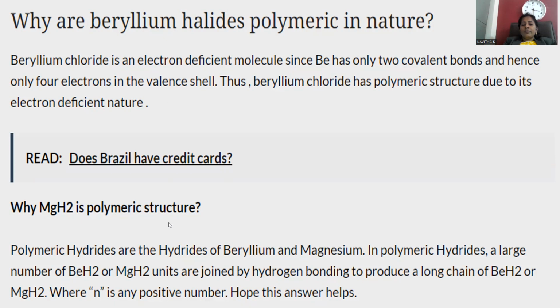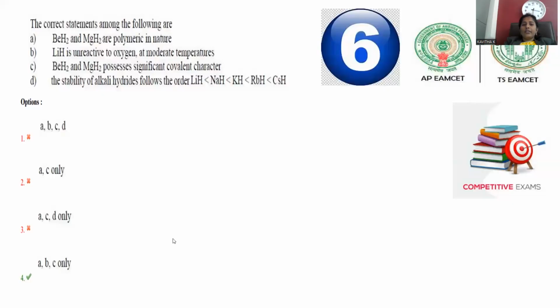Why is magnesium hydride polymeric in nature? Polymeric hydrides are the hydrides of beryllium and magnesium. Polymeric hydrides are large numbers of units joined by hydrogen bonding to produce long chains. Beryllium and magnesium both belong to the same group, so that is the reason why both have electron deficiency even after the formation of hydrides. Their octet is not yet satisfied. In order to correct the electron deficiency, they get polymerized in lengthy chains bonded with hydrogen bonding. So that is the reason why both have polymeric nature. That is absolutely correct, option number A.